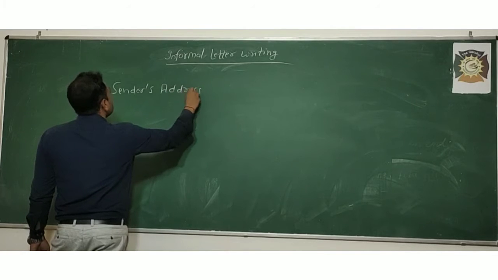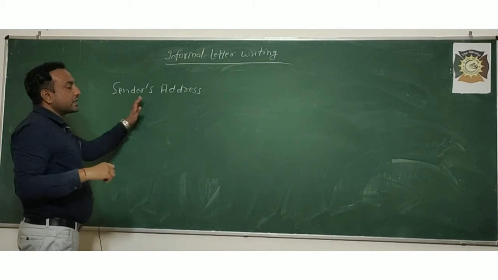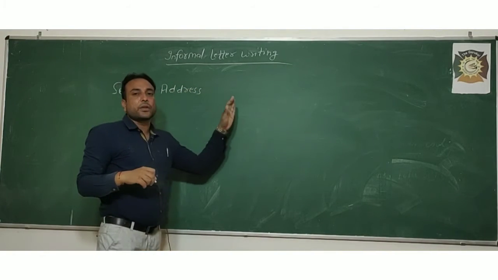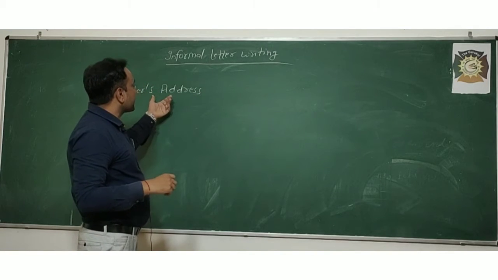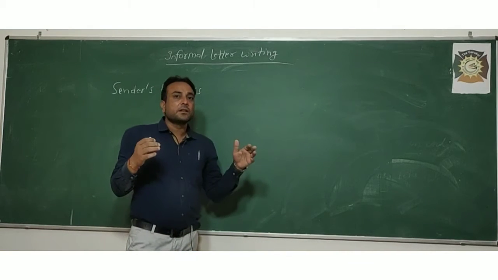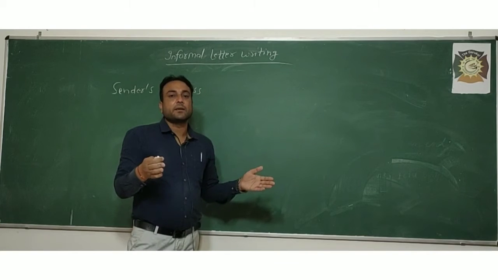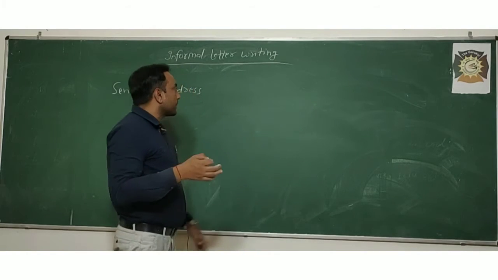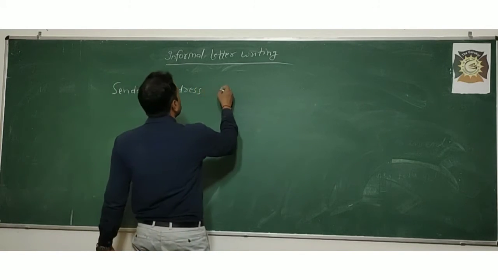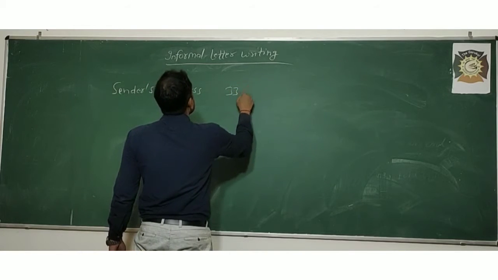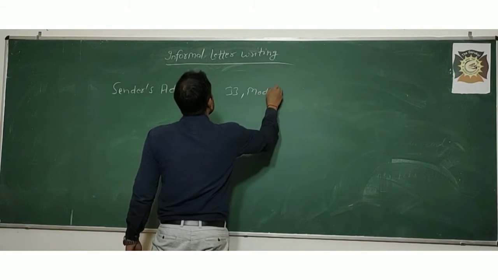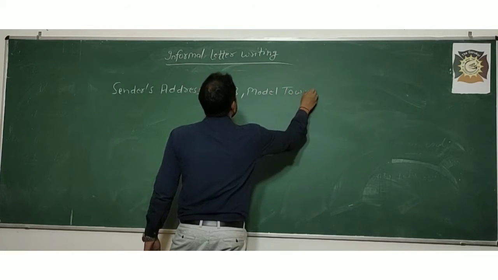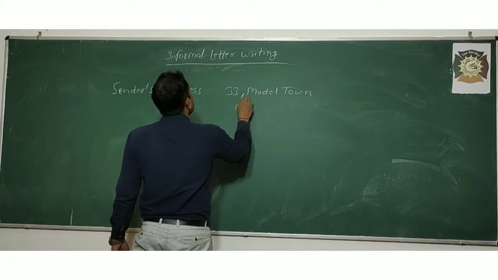First of all, you have to write the sender's address. As I have already told you in formal letters, sender's address means the address of the person who is writing the letter, the address that the sender knows. How do you write it? Like 33 Model Town, Chandigarh.